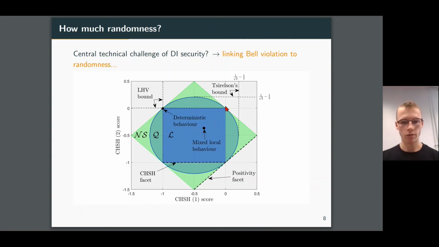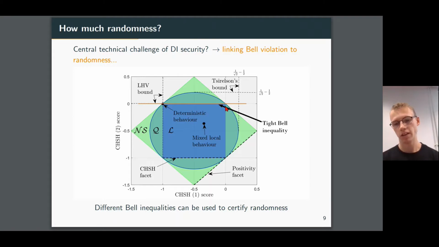Now, there's another way that we can describe polytopes, and that's in terms of its facets. And that's precisely what our tight Bell inequalities are. So we define a tight Bell inequality as a facet of the local polytope. And we can see why this is so, because if we imagine this facet along the top here, so this is one version of the CHSH inequality, and now we look at the half space above this inequality, you can see that any points that violate the inequality, i.e. lie in this half space, necessarily can't be local, can't admit a local hidden variable model.